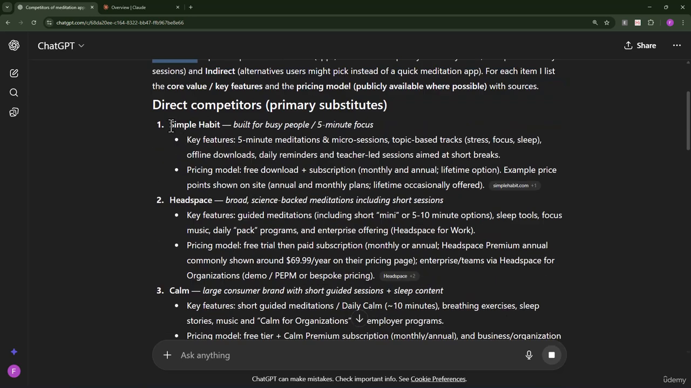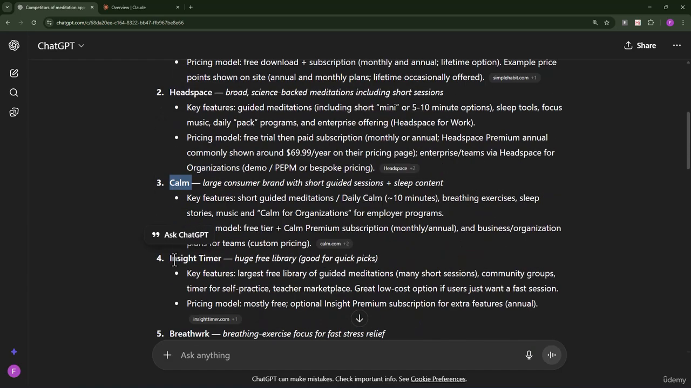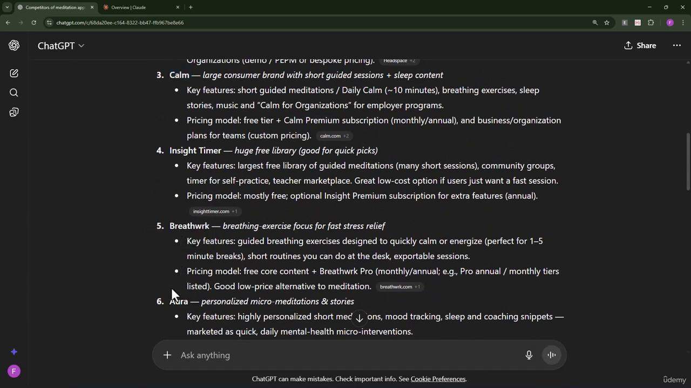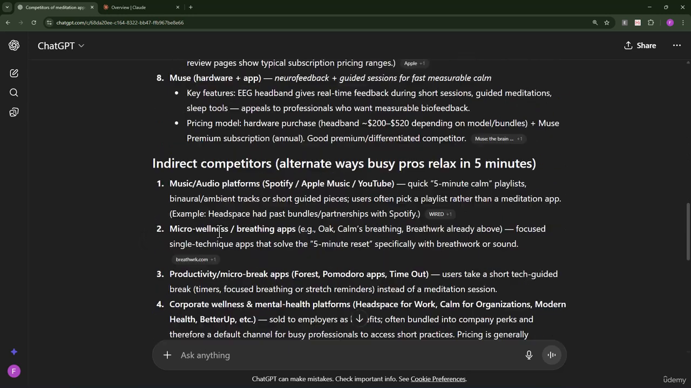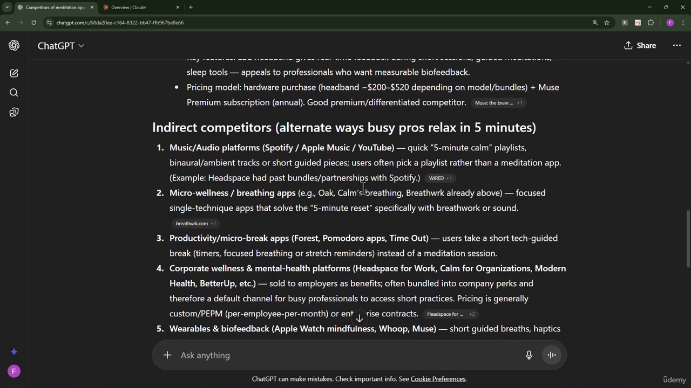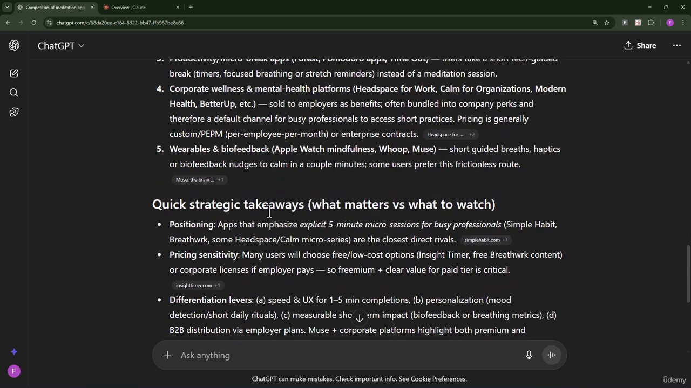So here you have Simple Habit. This is an app built for busy people. You have Headspace, you have Calm, Insight Timer, Breathwalk, Auras. All of these it has given. Indirect competitors also it has given, which is really good. And here it has given you things like YouTube, Spotify, Apple Music. Okay, and here it has given you a quick strategic takeaway and what matters versus what to watch.